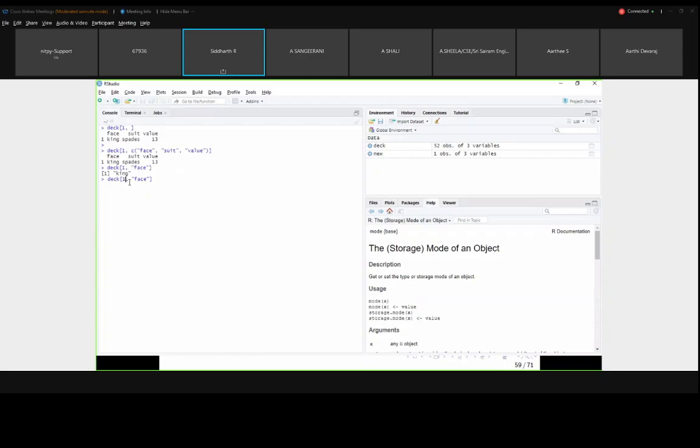So first 13, I want to see. King, queen, jack, 10, 9, 8, 7, 6, 5, all related to this face. The first 13 rows of the face column I am printing here. That's how we can manipulate our data.